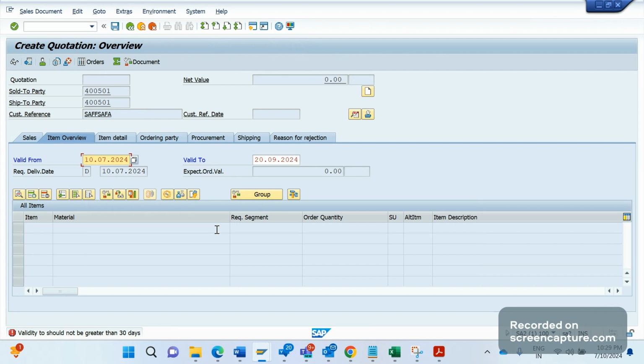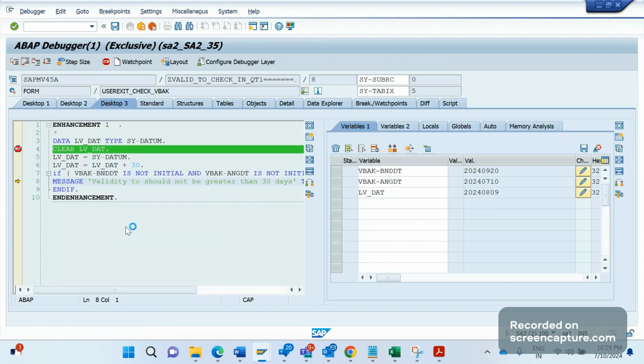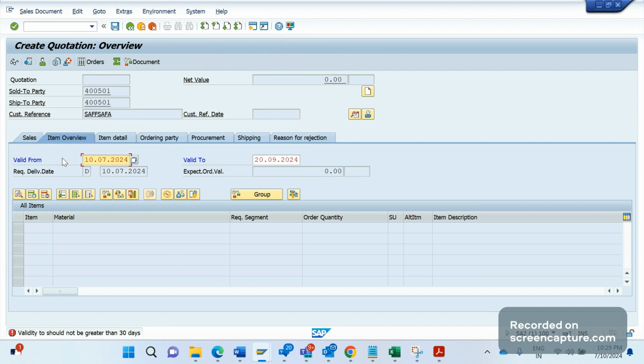This is the error message that we receive. In order to enhance this code even better, we can add some more restrictions here, saying that this code should trigger in case of quotations as document type only, not other document types. And if we want to add the 30 days to the valid from, currently valid from is today's date, it is fine. Suppose they mention valid from is August 10th, and they want to add 30 days to the valid from date, then we can adjust like that. So as per the requirement we can add the logic.